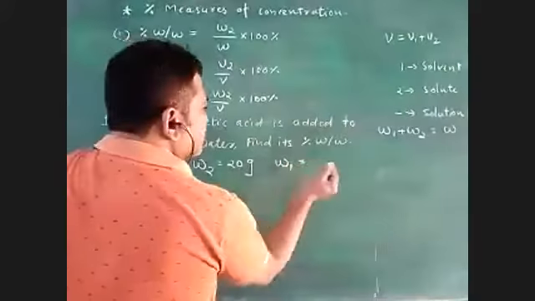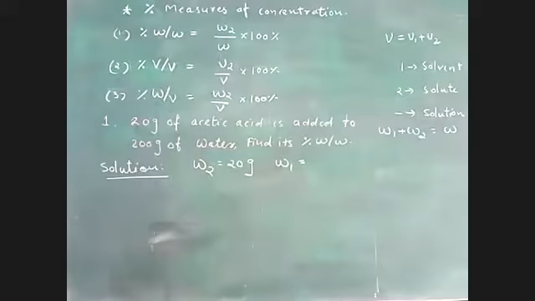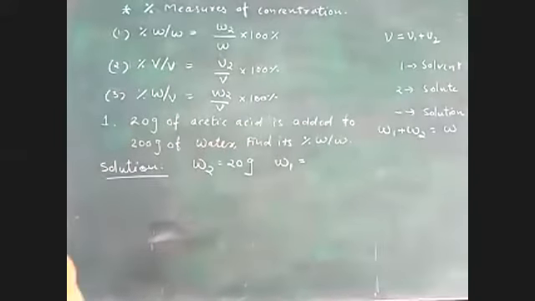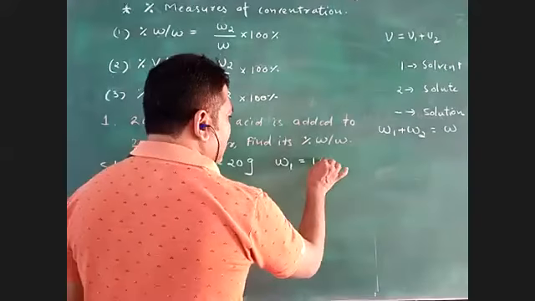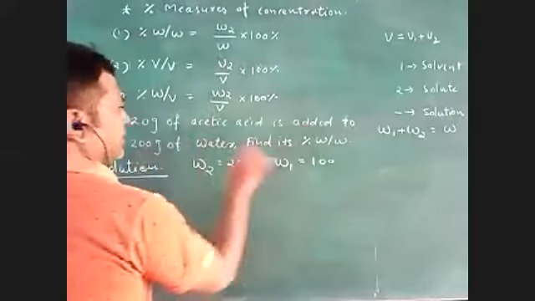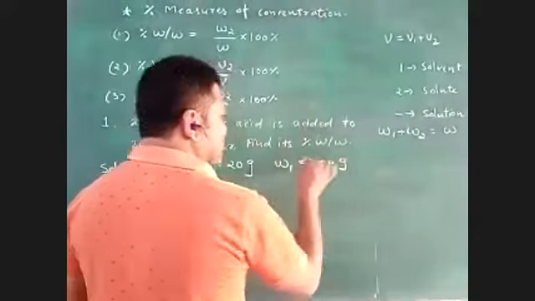W1, now W1 is nothing, 100 grams, or 200? W1 is 200 grams.